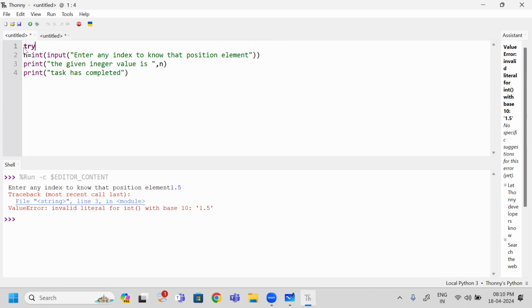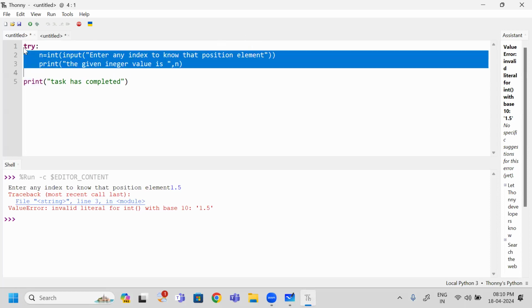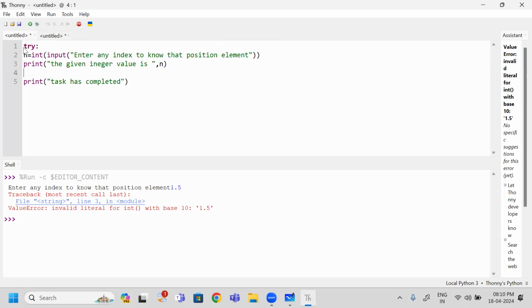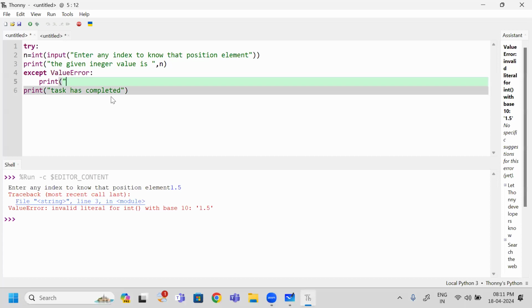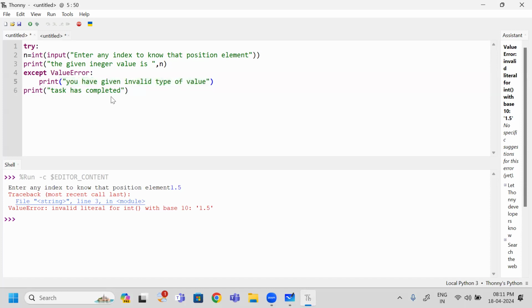So try. These two lines I am going to write inside the try block. Next I am going to write except, which error? Value error, value error. Next, is it a valid way? Next, what I am going to write: print, you have given invalid type of value. This is the simple message I am going to convey to the end user.